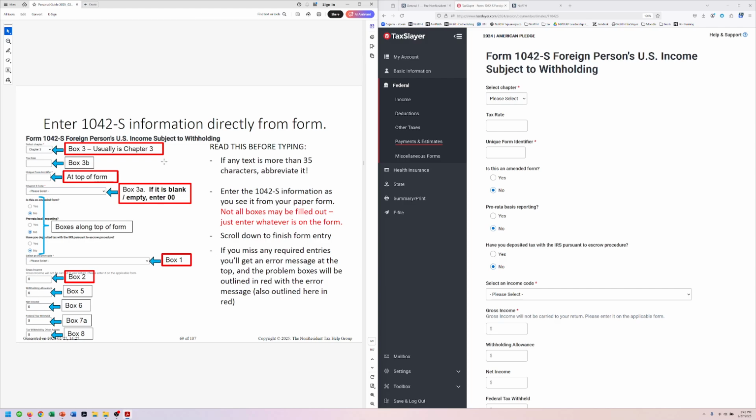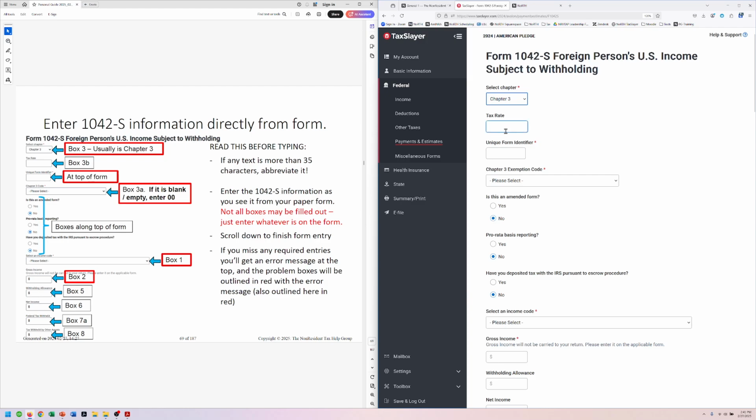We're going to be entering the information that's provided. This form has a lot of boxes in them, and not all of them are required. If you don't have information, that is okay. You can generally skip over it. Just look at this list and make sure that you've got information for any of those red boxes. So for Lisa, her information here was this. I'm going to make this one up.